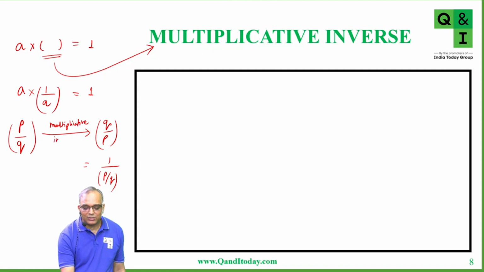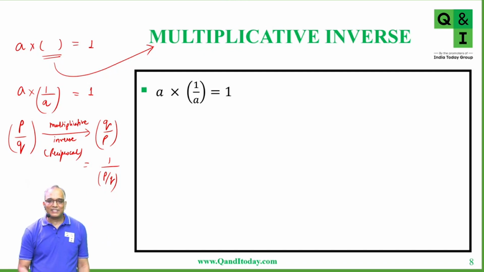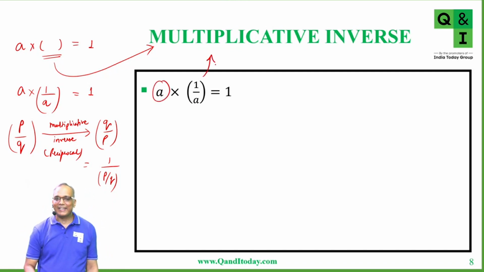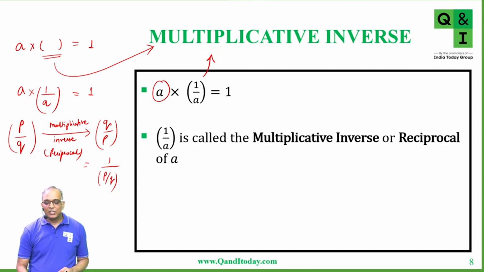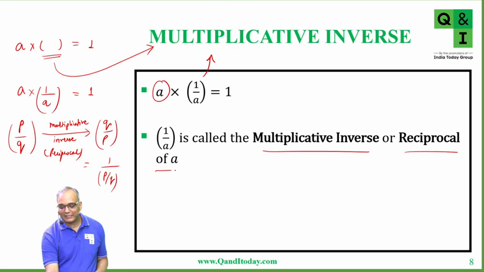Is it clear, students? Yes, sir. This is also known as reciprocal. So the multiplicative inverse of a rational number A is 1 over A. That is the reciprocal of that. So multiplicative inverse and reciprocal are the same thing, two different names. So 1 by A is called the multiplicative inverse or reciprocal of A.